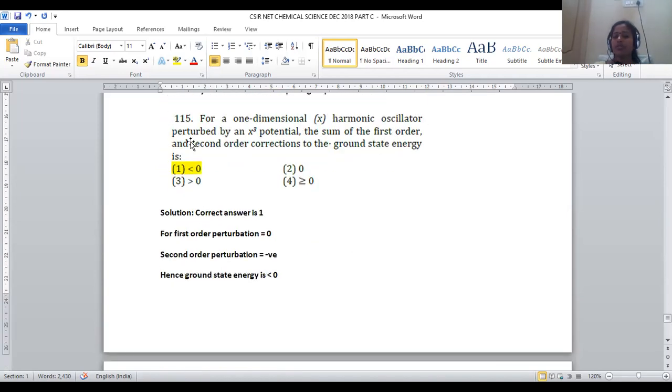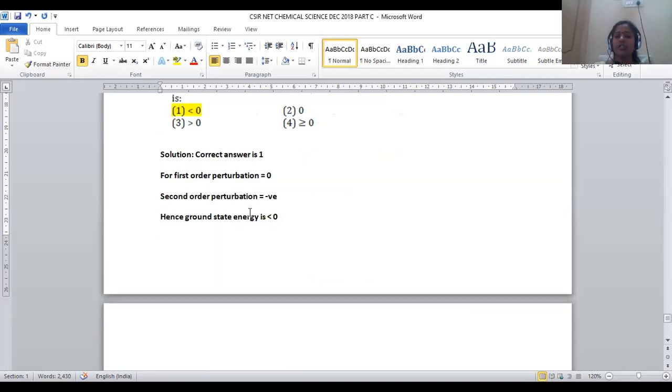For a one-dimensional harmonic oscillator perturbed by an x cube potential, the sum of the first order and second order corrections to the ground state energy, right? So here, one-dimensional box, it is the kind of physical chemistry particle in the one-dimensional box question given here, where the first order and second order energies should be summed. Addition of these two energies should be carried out, then only we can predict the entire energy of the system. So it is very clear that the first order energy perturbation is denoted with 0, and the second order energy perturbation is given with a negative value. That may be any kind of negative integer value.